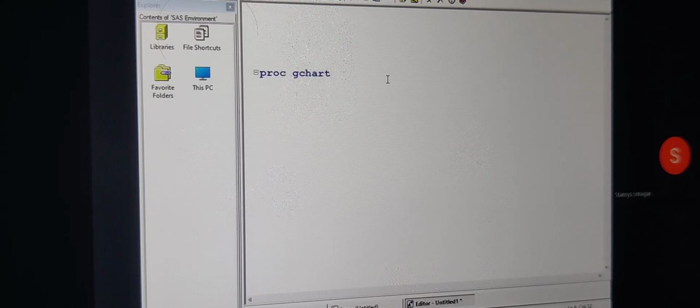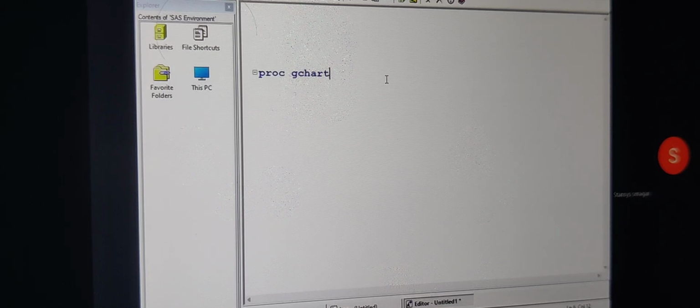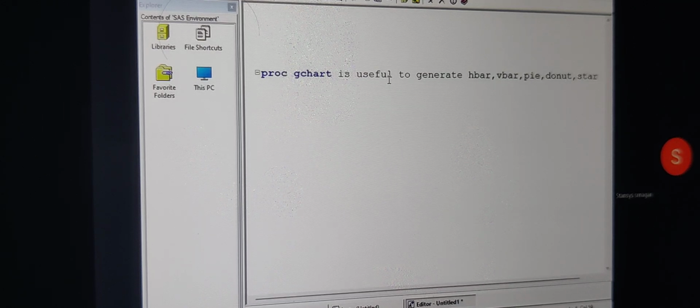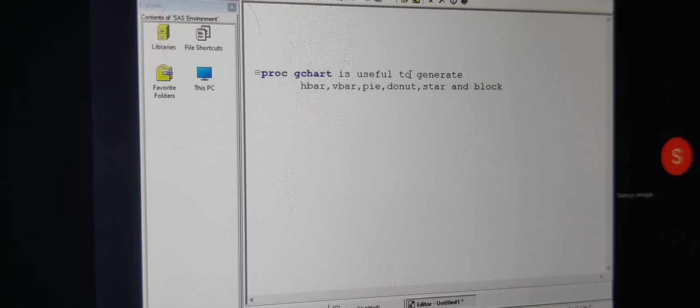In today's class, we are going to discuss the procedure called proc gchart. Proc gchart is useful to generate horizontal bars, vertical bars, pie charts, donut charts, star diagrams, and block charts.